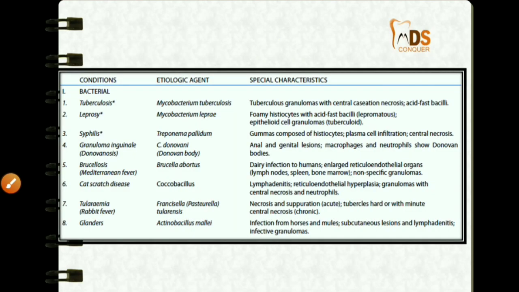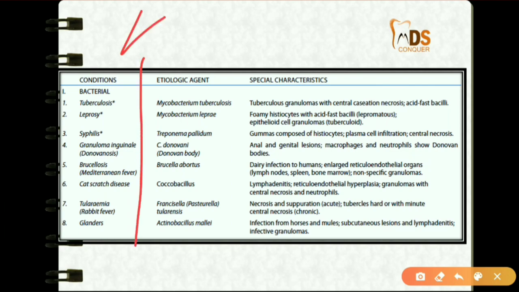So in this table, you have to remember the examples. These are the examples of chronic granulomatous infections. Bacterial infections include tuberculosis, leprosy, syphilis, granuloma inguinale, brucellosis, cat scratch disease, tularemia, and glanders disease. All these are bacterial granulomatous infections. Remember here actinomycosis, although given as a mycosis, is a bacterial infection, so it is also a granulomatous bacterial infection.